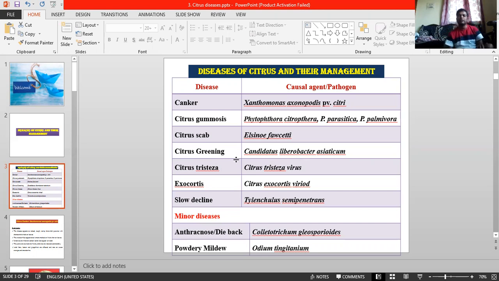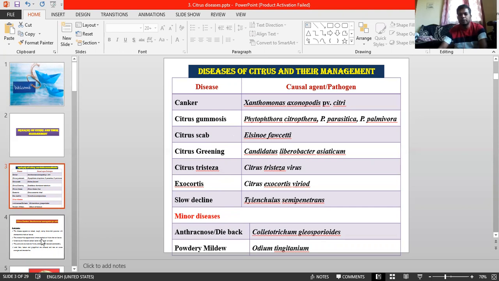Next, coming to citrus virus diseases, citrus tristeza is the most important one. Coming to the next, that is citrus exocortis disease. And the next one is slow decline, caused by Tylenchulus semipenetrans. These are the major diseases. Next are the minor diseases. Anthracnose is caused by Colletotrichum gloeosporioides, and the next one is Pestalotiopsis.